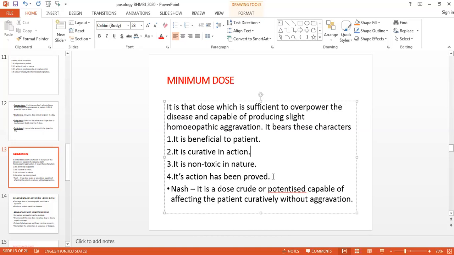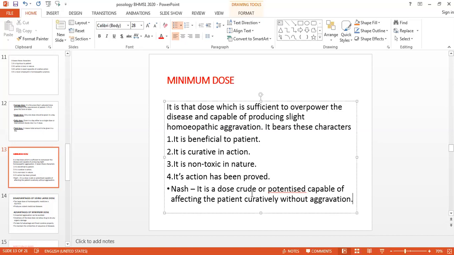So different authors have given their different views. Previously also I have told you कि in paper don't write these views. आपको पता होना चाहिए, that is a good thing, लेकिन पेपर में it is not accepted from you कि आप ये लिखो. यहाँ तक लिखा बस हो गया. ये जो पार्ट है अगर आपके पास टाइम है तो ही लिखिए, otherwise nobody will accept from you to write down. So what has Nash said about this minimum dose?